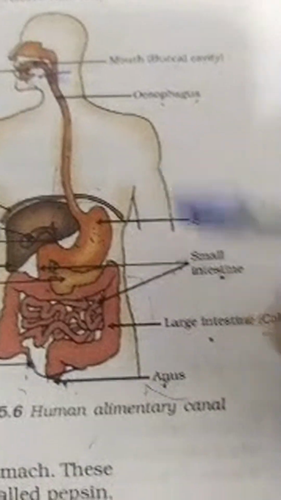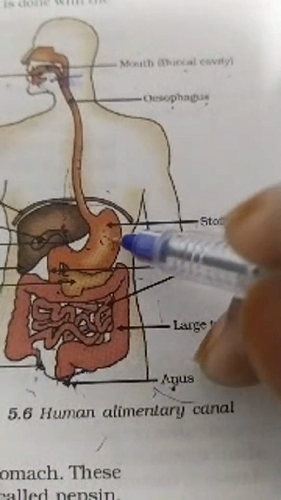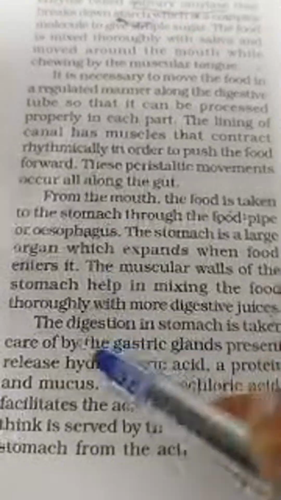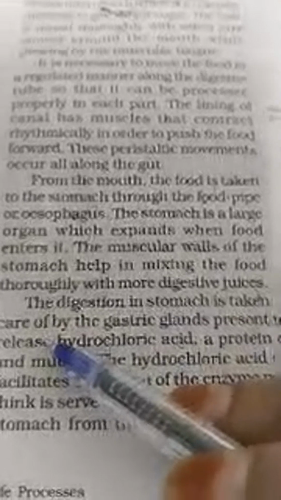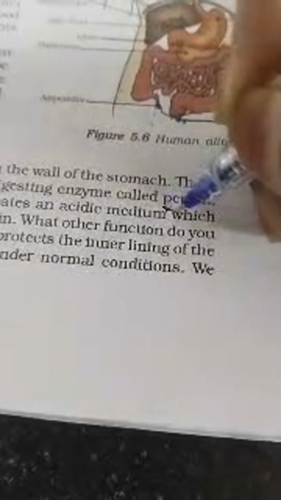Whatever digestive juices are released from the stomach are helpful in digesting that food. The digestion in the stomach is taken care of by the gastric glands present in the wall of the stomach. These release hydrochloric acid, and a protein digesting enzyme called pepsin.